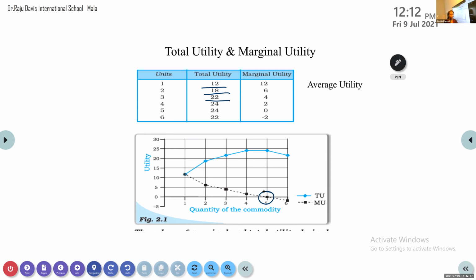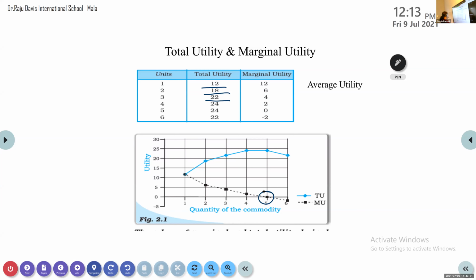Sometimes, if we go on eating one item at a time in a continuous manner, it's not that I eat one now and after 2 hours I eat another chocolate. It's not like that. This law will work only when we consume the things in a continuous manner. So I had 1, 2, 3, 4, then at the fourth one I felt that I don't want more. That is, the utility has become 0 now. Again, if I consume, the utility becomes negative. That is what this law means. This is when the marginal utility becomes negative.